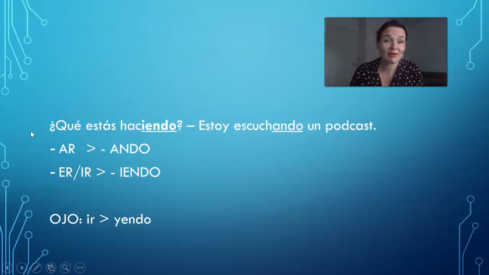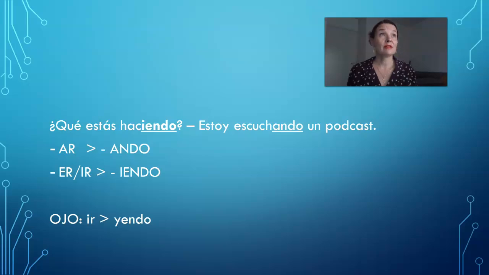Ok, ¿qué estás haciendo? Estoy escuchando un podcast. Verbs that end with ar, you have to take off ar and you add ando. Ok, escuchar, escuchando. Bailar, bailando. Verbs that end with er or ir, you have to change er or ir to iendo. Ok, for example, comer, comiendo. Escribir, escribiendo. Vivir, viviendo.